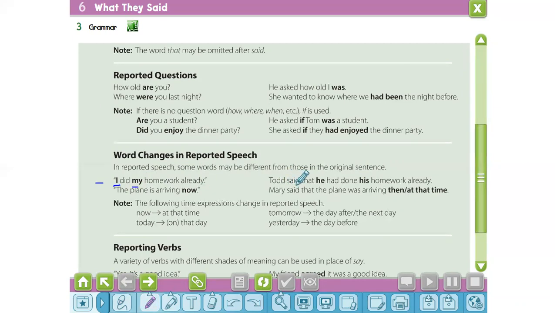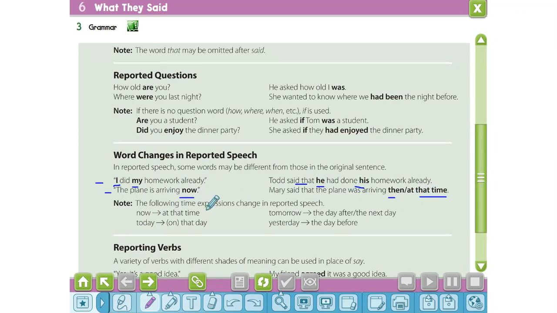Dot said that he had done his homework already. Pay attention, we will change the pronoun I into he and the possessive pronoun my into his. The next example: the plane is arriving now. Mary said that the plane was arriving then or at that time. We will change the word now into then or at that time.